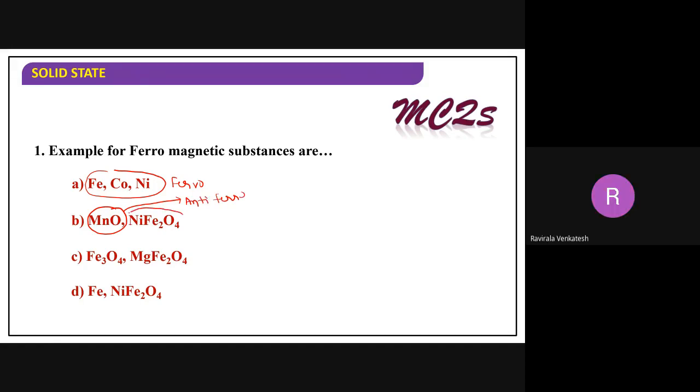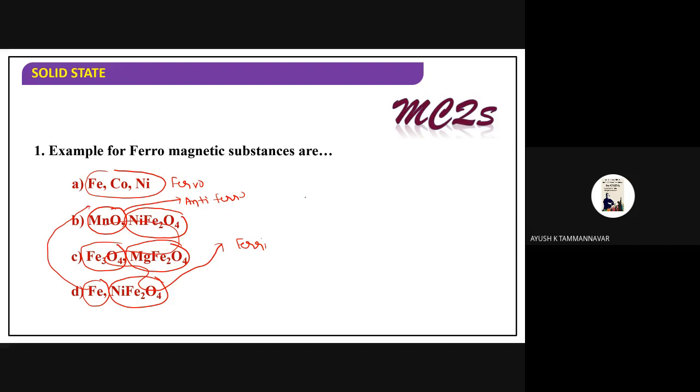Now, what about NiFe2O4? What about Fe3O4? Ferri. MgFe2O4, NiFe2O4, all these can be taken as ferri, correct? Now, what about iron? Ferro again. Like that, right? Oxygen is paramagnetic. Benzene, NaCl are diamagnetic substances. You have to identify the examples from the examination point of view. Understood?